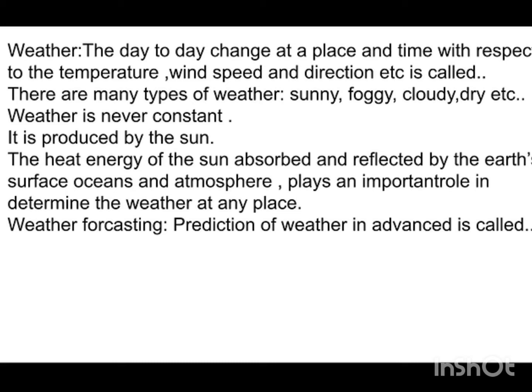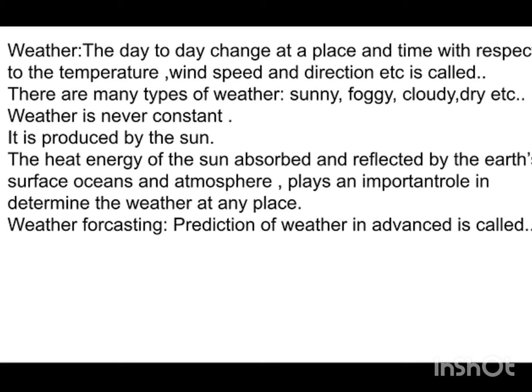The first we will see in this one is the weather. The day-to-day change at a place and time with respect to the temperature, wind speed and direction, etc. is called weather. Weather is the short time period changes. If you observe that today is a rainy day, tomorrow is a cloudy day, the day after tomorrow is a sunny day, this is the weather forecast and this is the change in the atmosphere. The short term changes are called weather.